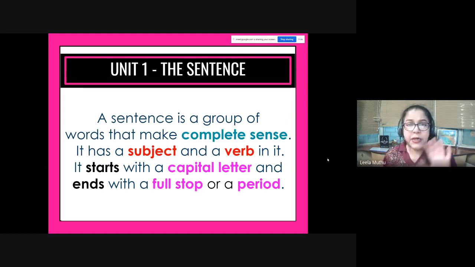Okay, so again, a sentence is a group of words that make complete sense, or a sentence is a group of words that express a complete thought. It starts with a capital letter, which means the first word of the sentence starts with a capital letter, and after the last word of the sentence, you have to put a full stop or a period. In British English, we say full stop, and in American English, we say period. So these are the two words which differ in two different countries.